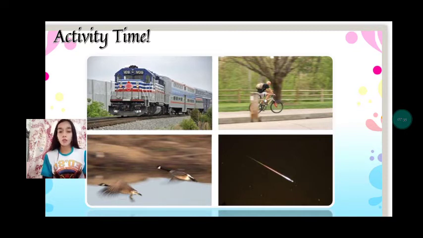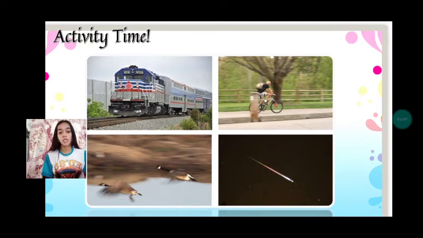In the pictures that are shown, you need to observe what will happen to the train, to the man and bike, and third, the ghost that is flying, and the meteor that is shooting. In this activity, you need to observe what happened, because this activity is a part of motion.